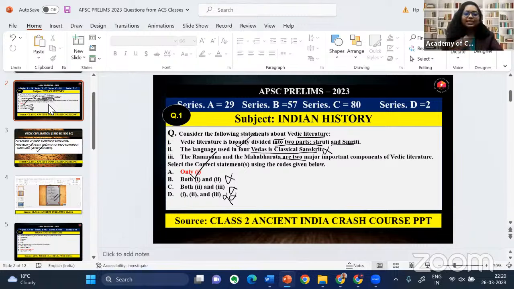Now coming into the third statement, Ramayana and Mahabharata are 2 major important components of Vedic literature. Definitely, they are important components, but not more important than 4 Vedas. Because 4 Vedas are part of the Shruti literature, which is the primary authority. Ramayana and Mahabharata are part of the Smriti literature, which is the secondary authority. So 4 Vedas are the major important component of the Vedic literature.